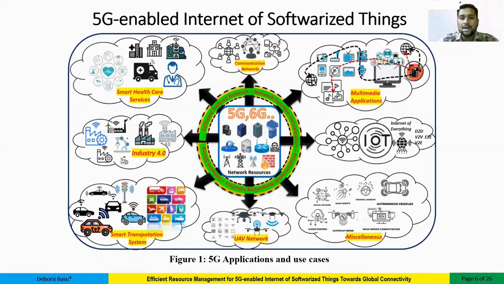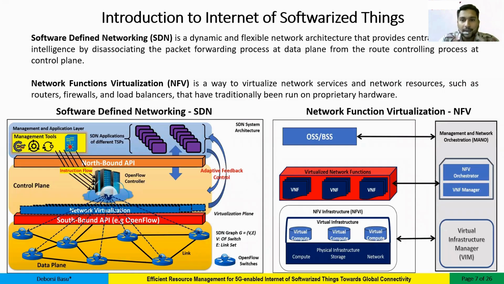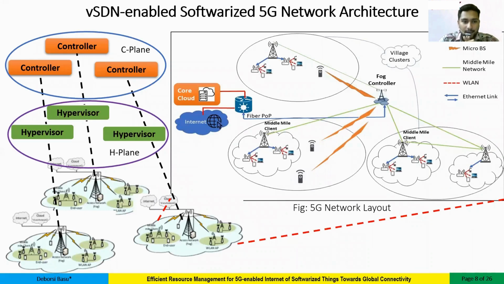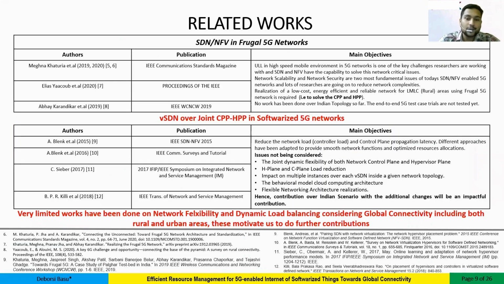So we propose a 5G enabled Internet of Software as Things that has a wide range of application areas. Two key technology enablers here are SDN and NFV: software defined networking for a flexible and programmable network, and network function virtualization for vendor independence and a virtualized network. For these two key technologies, the two key elements are the SDN controller and the SDN hypervisor as well. The literature survey also shows a very limited amount of contribution towards this area.